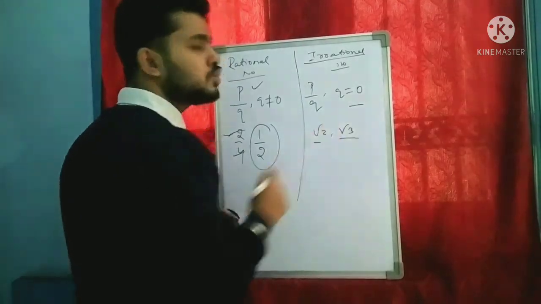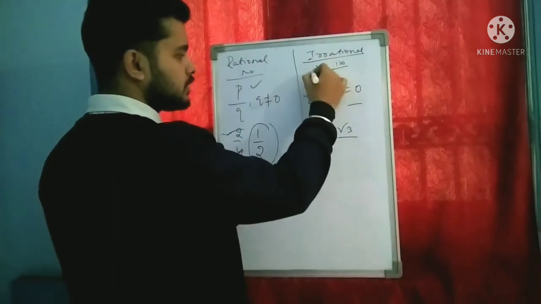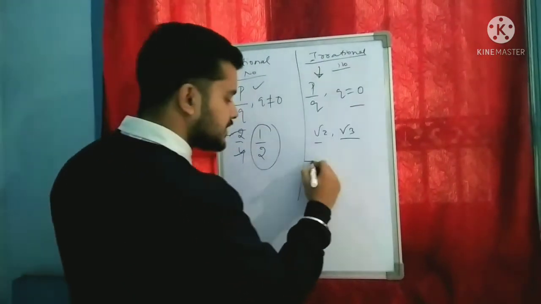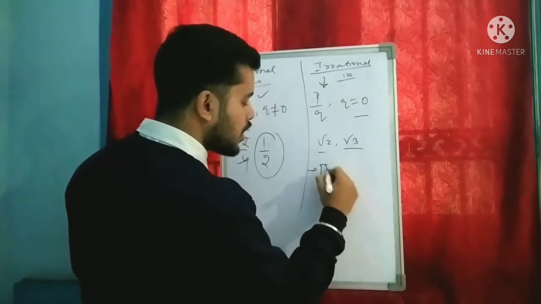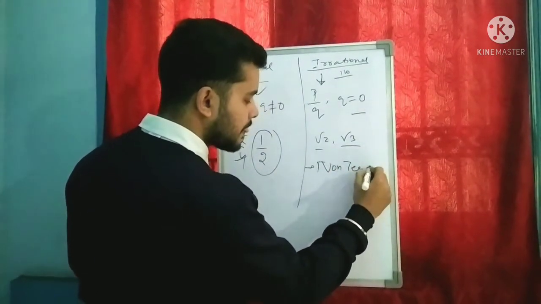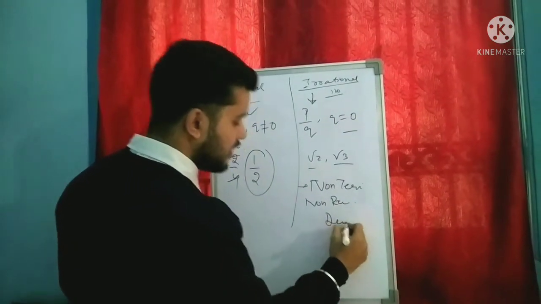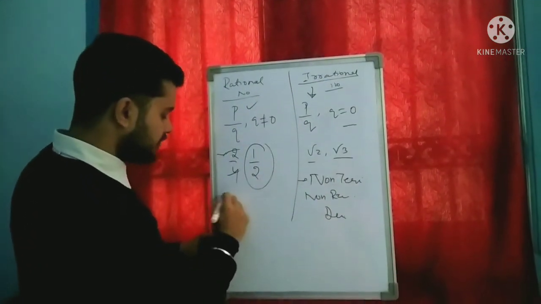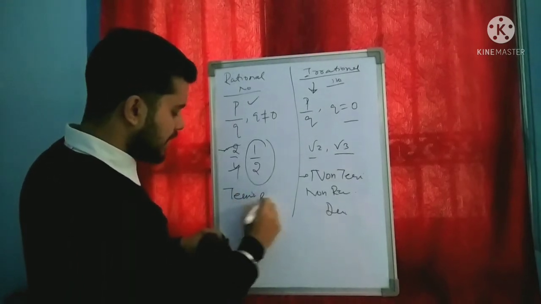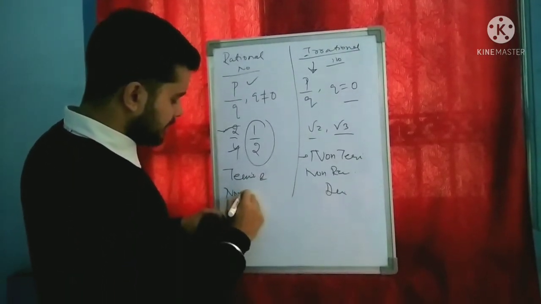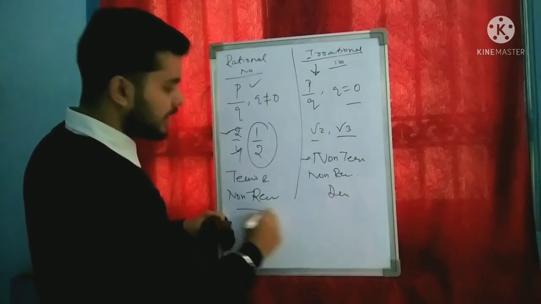These come into the category of non-terminating non-recurring decimals, whereas rational numbers come into the category of terminating decimals and non-terminating recurring decimals.